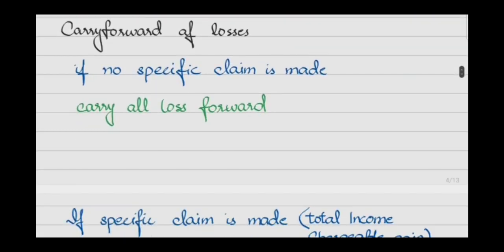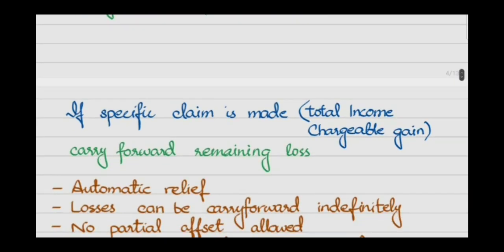Now another option, carry forward of losses. If no specific claim is made, you can carry forward losses for indefinite future periods. So remember that if you are not making any specific claim, this is an automatic option available to you: you carry forward your loss to be set off against the trading profit of the future year.